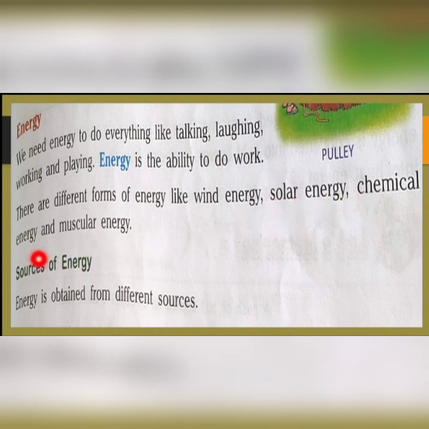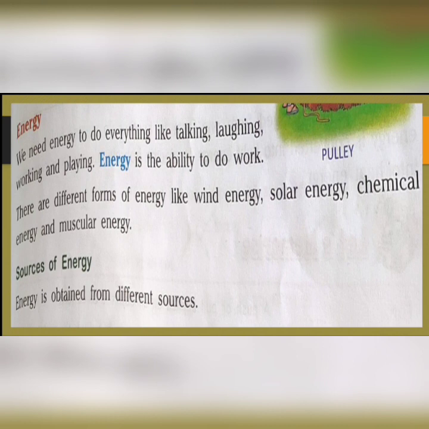Chemical energy we get from different kinds of chemicals, right? And muscular energy, which is what? Energy of muscles, right? Now, one question arises: how many sources of energy are there and what are they? So let us discuss it.